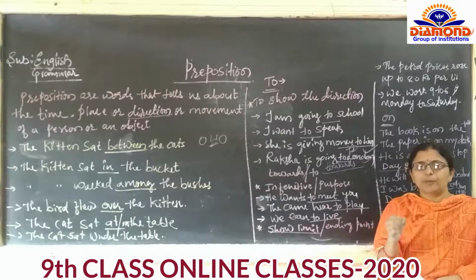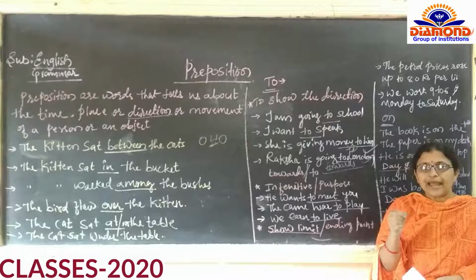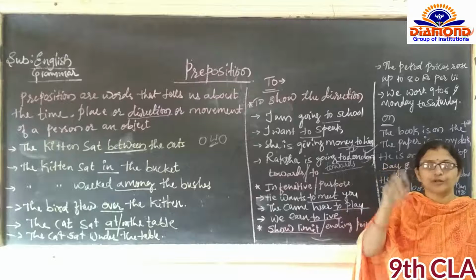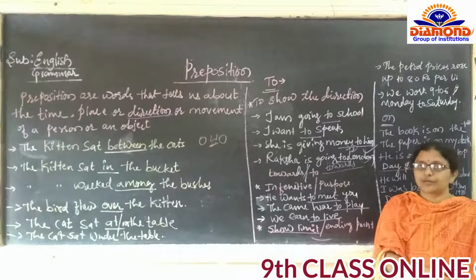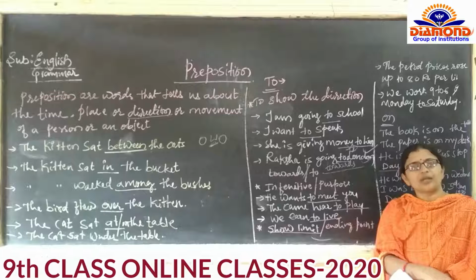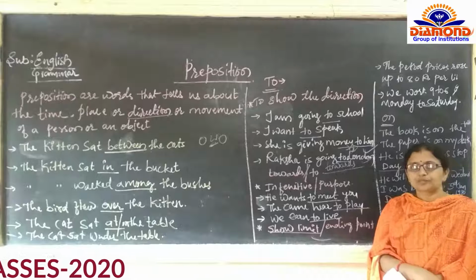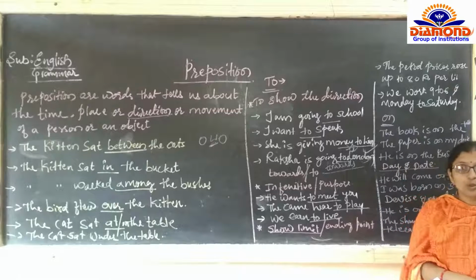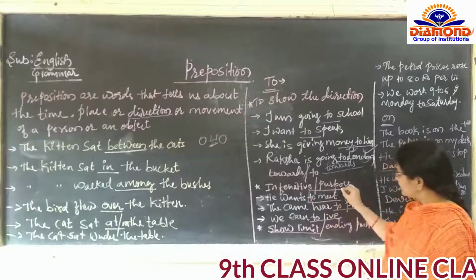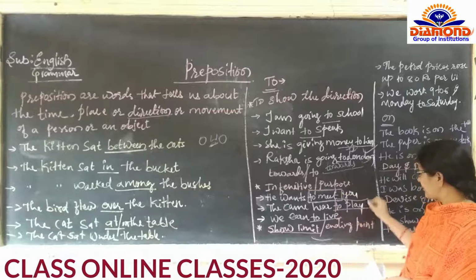Before the main verb, listen carefully, before the main verb, if we are adding to, that word is going to be called an infinitive word. Before the main verb. I am not talking about helping verb. Helping verb के बारे में नहीं बता रही मैं यहाँ पे. Main verb के बारे में बता रही हूँ. Before the main verb, if we are writing to, that complete word is to be called infinitive. So directly or indirectly I have given the definition of the infinitive here.